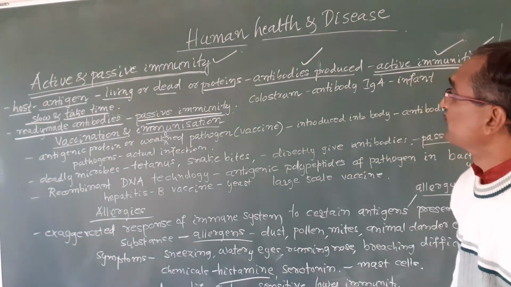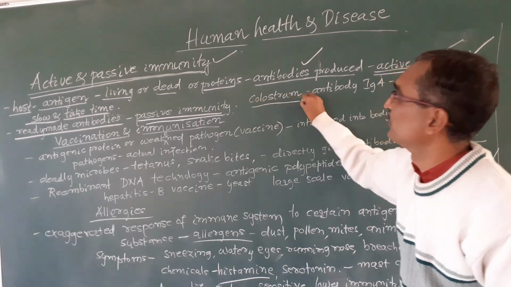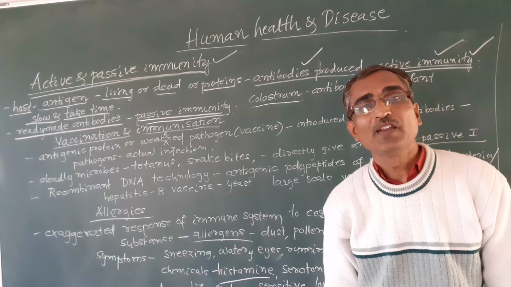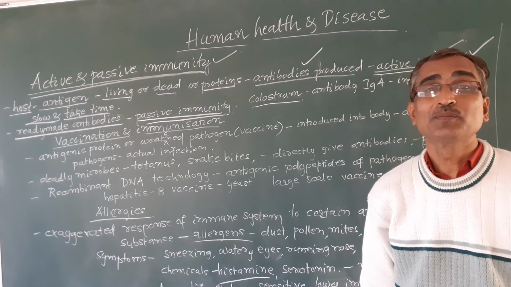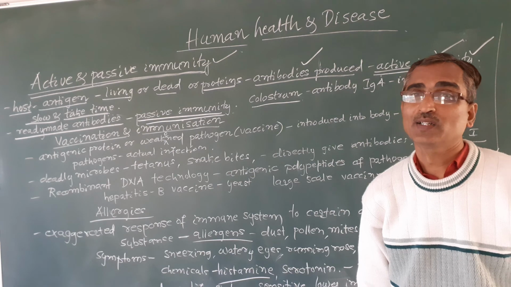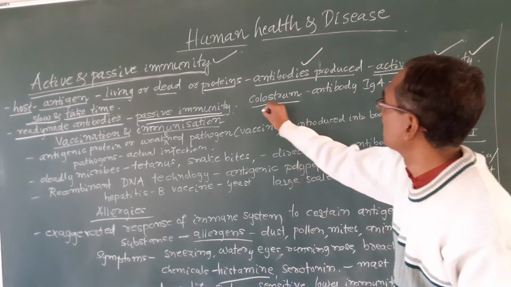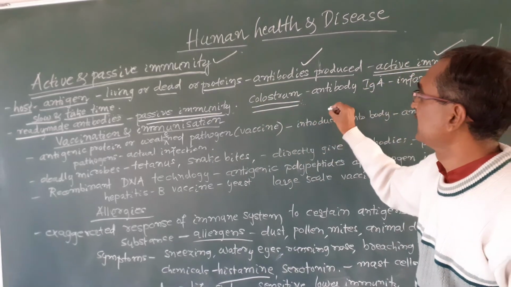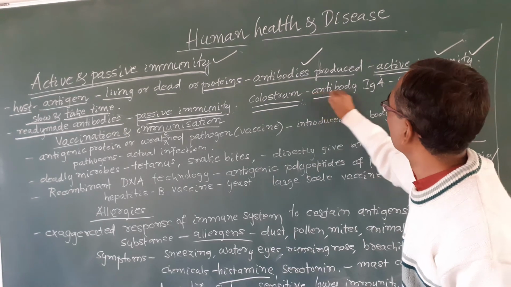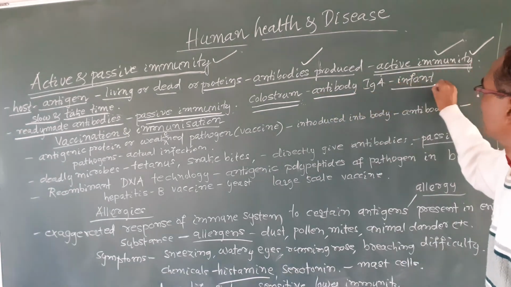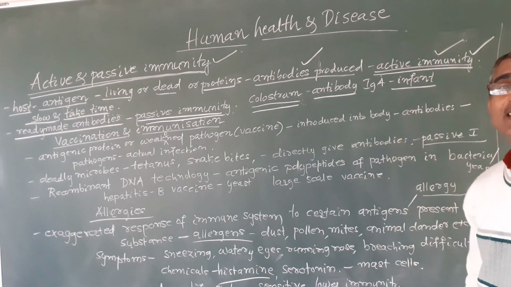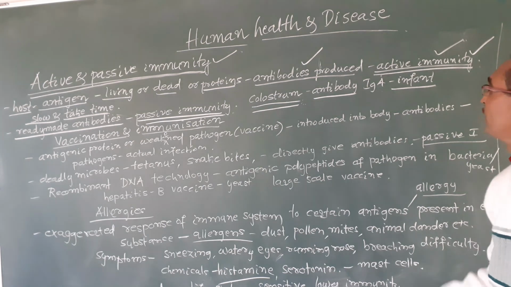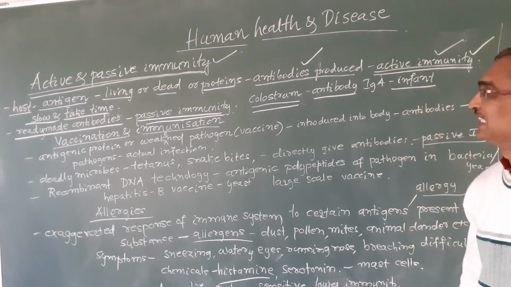So you see, for example, colostrum. Infants are advised to be fed the mother's milk immediately after birth, because the mother's milk contains colostrum, which has the antibody IgA, which provides strength or immunity to the infant to fight against various diseases, okay.